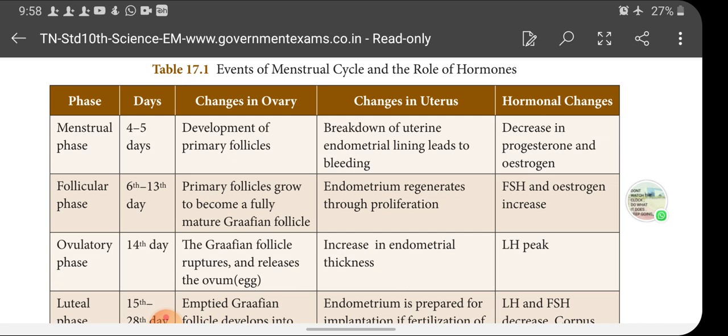And what changes take place inside the uterus? The endometrial thickness is increased. And what hormone is involved in this? LH. LH peaks. That is, the secretion of LH is very high. So when LH is at its peak level, the ovulatory phase takes place.